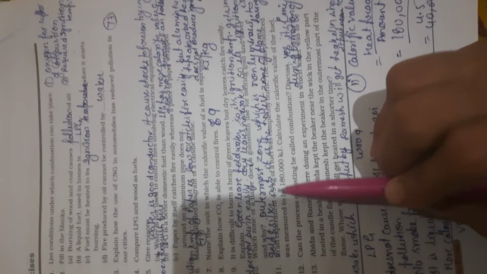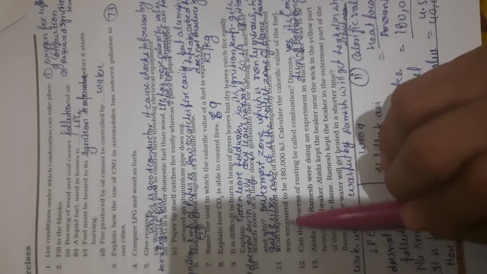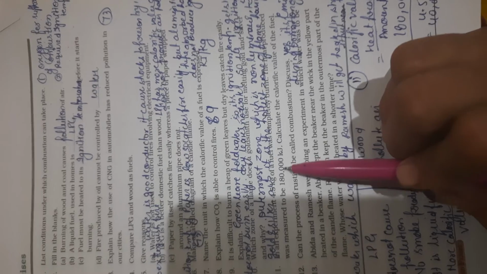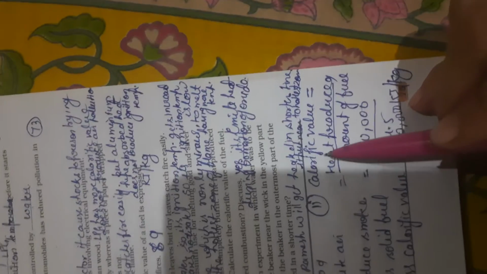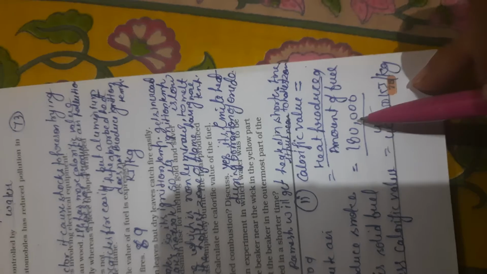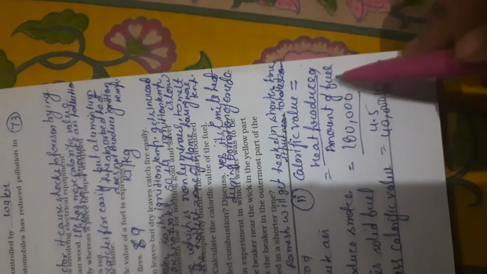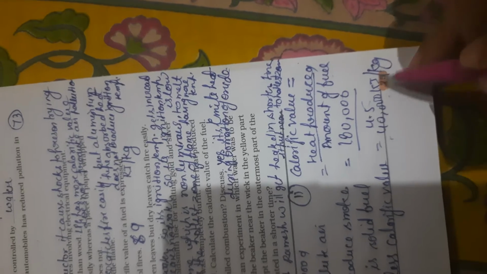Eleventh: in an experiment, 4.5 kilogram of a fuel was completely burned. The heat produced was measured to be 1,80,000 kilojoule. Calculate the calorific value. This is the formula: calorific value equals heat produced upon amount of fuel. The heat produced is 1,80,000 and the amount of fuel is 4.5 kilogram. So the answer is 40,000 kilojoule per kilogram.